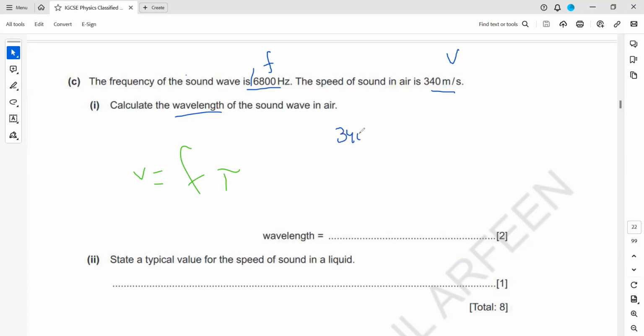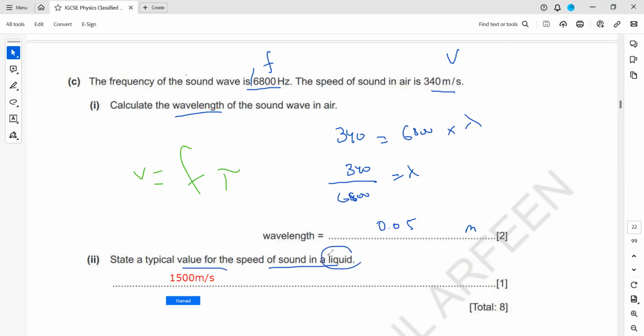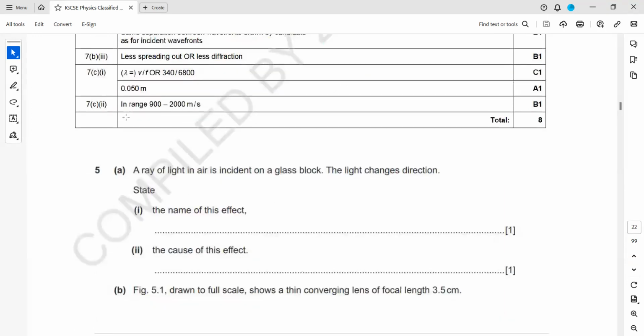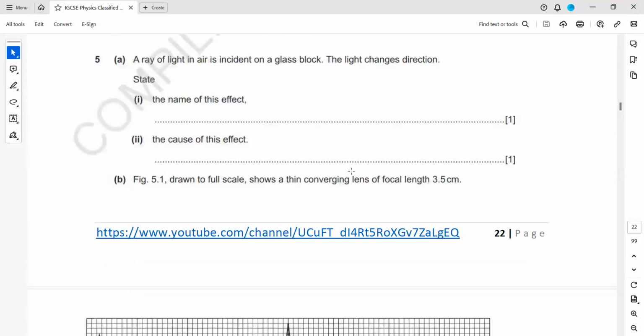So you have the speed 340. You have 6,800, the frequency, and the wavelength is unknown. So it will be 340 divided by 6,800. What is the wavelength in meters? 0.05. So 0.05 meter. State the typical value of the speed of sound in liquid. 1,500, 1,600, that's fine. Any value in the range from 900 to 2,000 is acceptable.